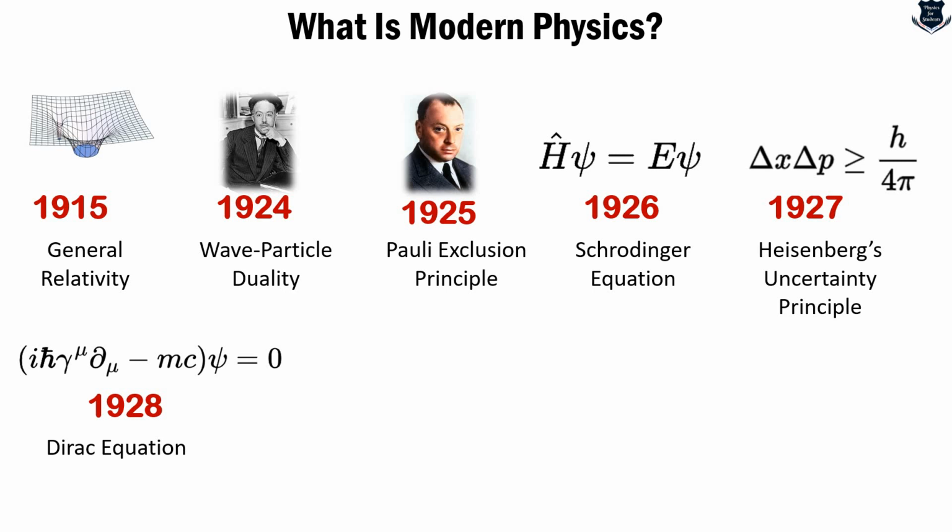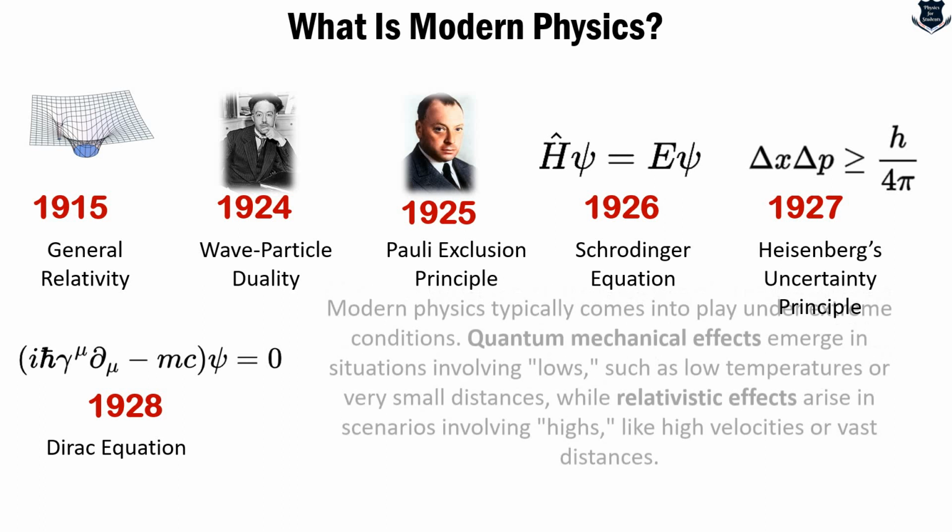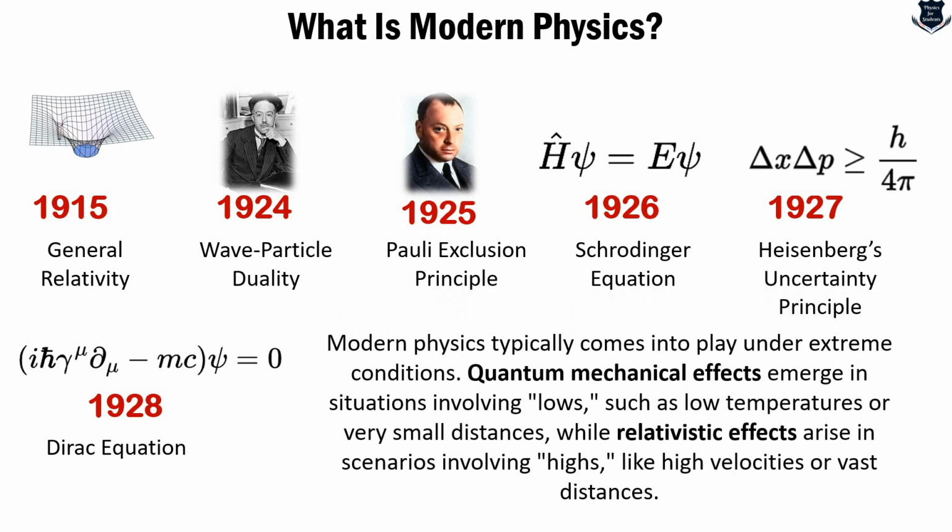I've already made 3 videos and a live session where I'm trying to explain this extremely complex equation in an easy manner. So, what we can say is that modern physics typically comes into play under extreme conditions. Remember that quantum mechanical effects are extremely small and relativistic effects arise due to very high velocities and movements close to the speed of light.